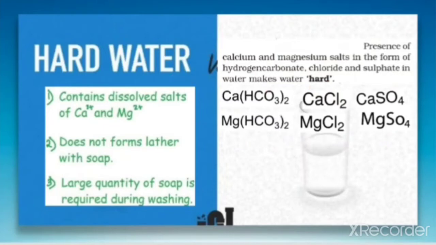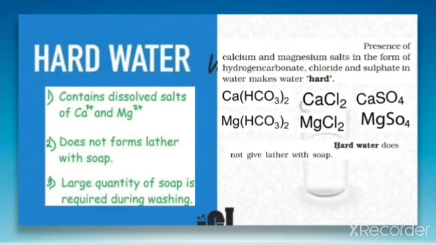Now, what happens when these salts are present in the water? Because of the presence of these salts, the water does not form lather with soap. That is important. Water which has these salts that cause hardness does not give lather with soap. That means when you apply soap with this water, you will not get lather very easily. But when we apply soap with pure water, which does not have these salts, we will get more lather. So why does it happen so?